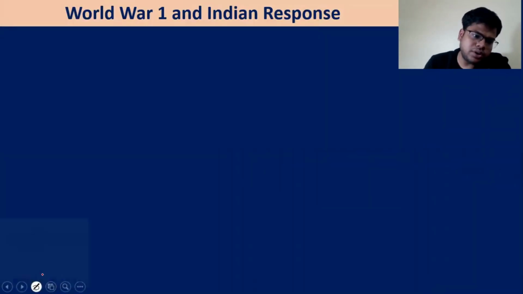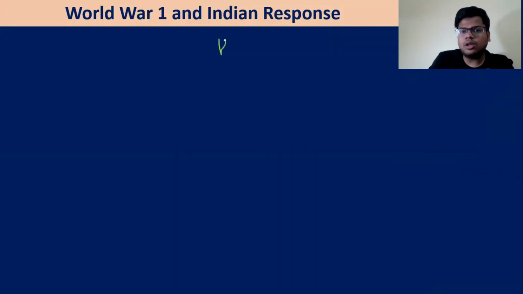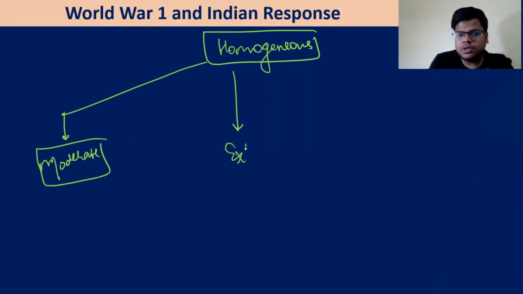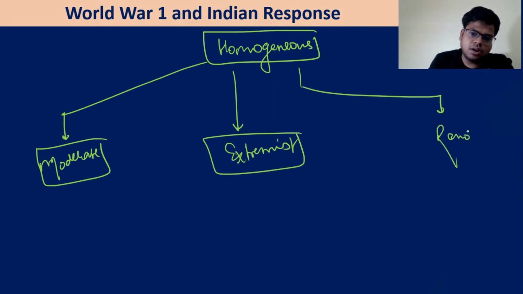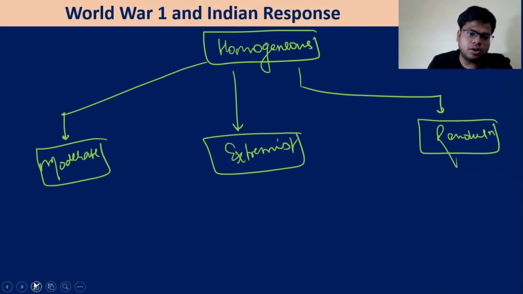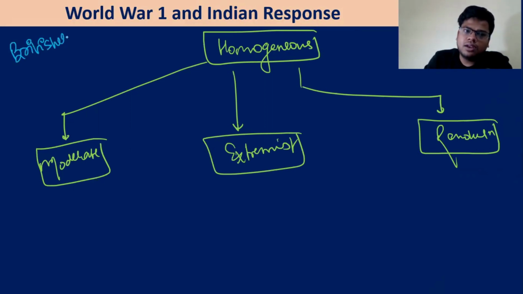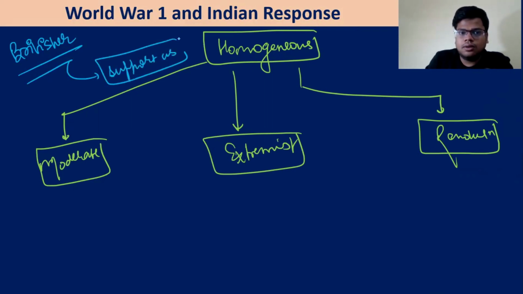Now, obviously, if we talk about the response of the Indians, Indians are not, first of all, homogeneous entities, right? We have seen ourselves that they comprise the moderates at this time, a group of extremists, and then there are the revolutionaries. Everyone will have a different outlook on the war and different reactions to the appeal by the Britishers. Now the British are appealing, 'brother, support us in the war effort,' but nobody will listen.